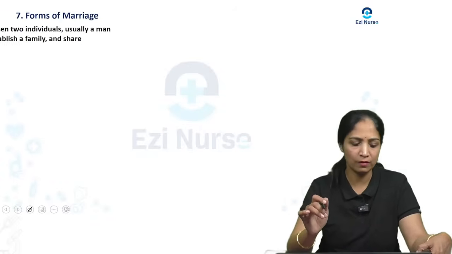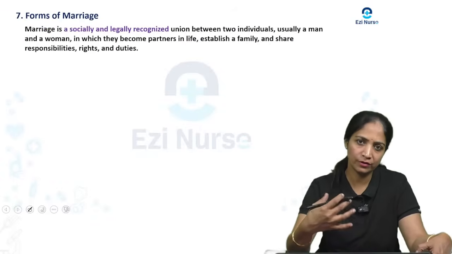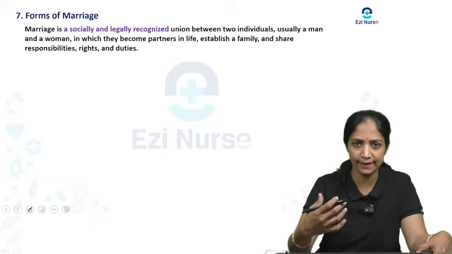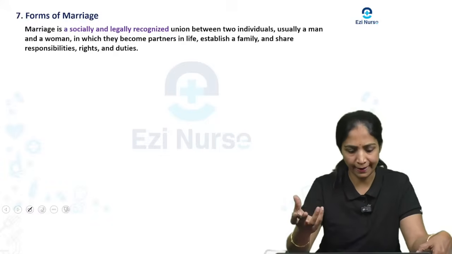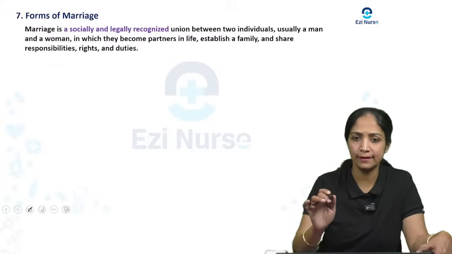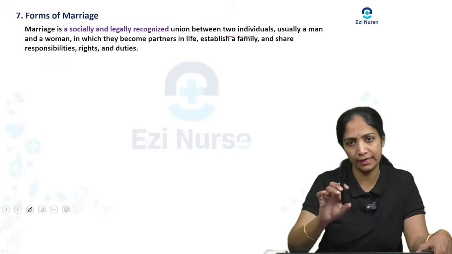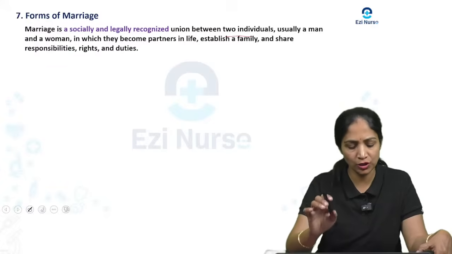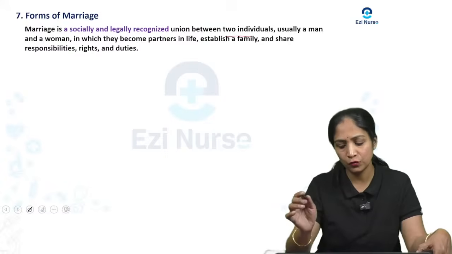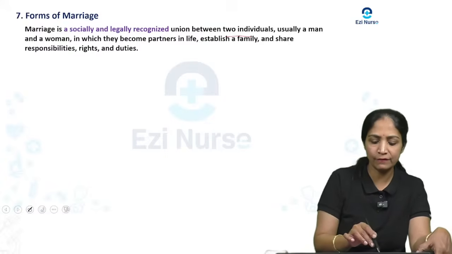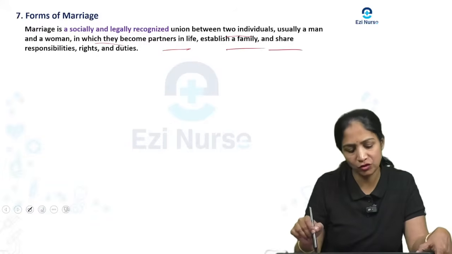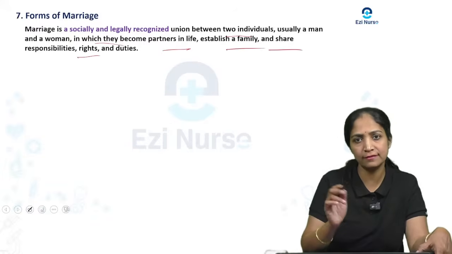Then coming to the forms of marriage. This is the most important repeated question they usually ask. So what do you mean by marriage? Marriage is a socially and legally recognized union between two individuals, usually a man and a woman, in which they become partners in life. They establish the family and share responsibilities, rights and duties.